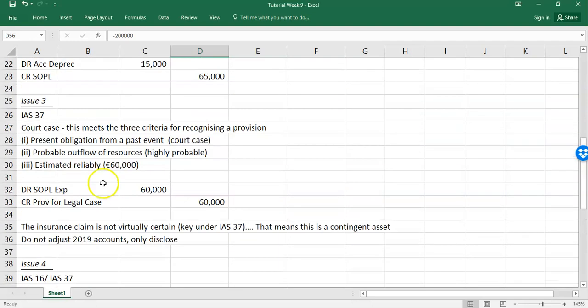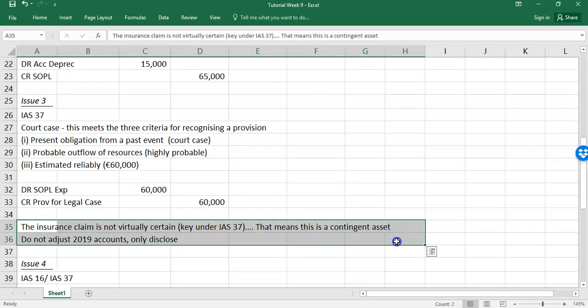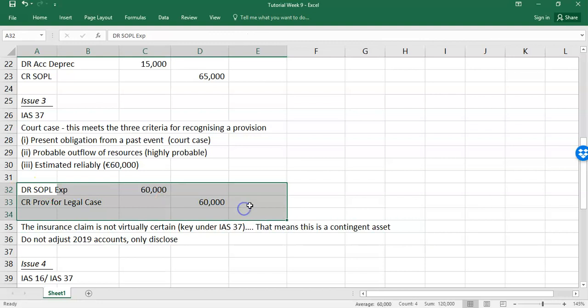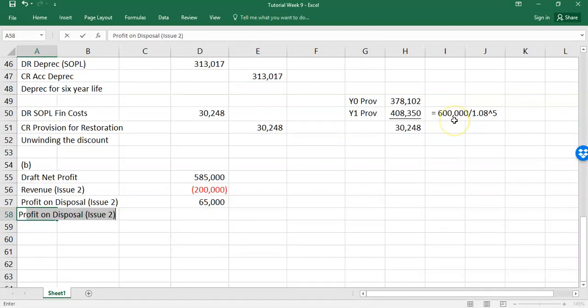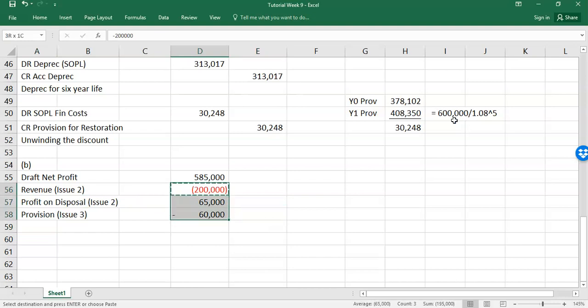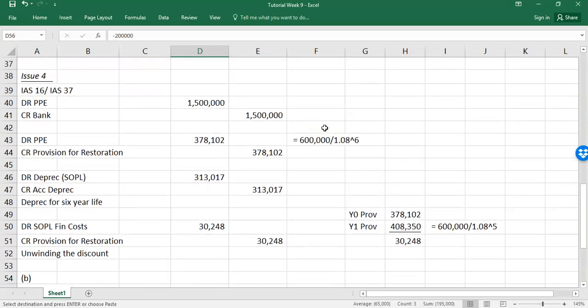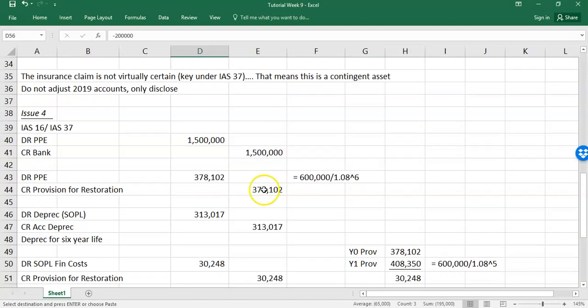Issue 3 then, no impact for the contingent asset. Profits down 60,000 because of the provision. So the provision, issue 3, minus 60,000. Tidy that up as well. And then issue 4. So you see the way you had to remember, if you forgot the depreciation, you'd lose marks in part B because that impacts, of course, the P&L.